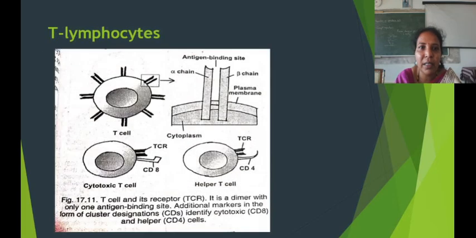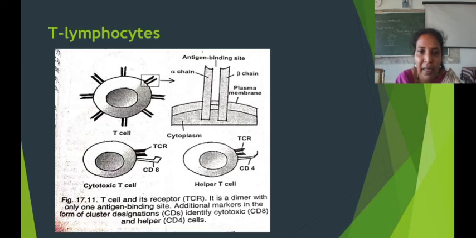Now let's study the T lymphocytes. Here I have shown a cytotoxic T cell and its receptors. TCR means T cell receptor. It is a dimer with only one antigen binding site. There are also additional markers in the form of cluster of designation or differentiation.